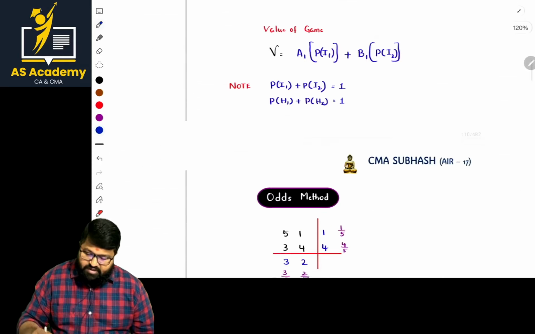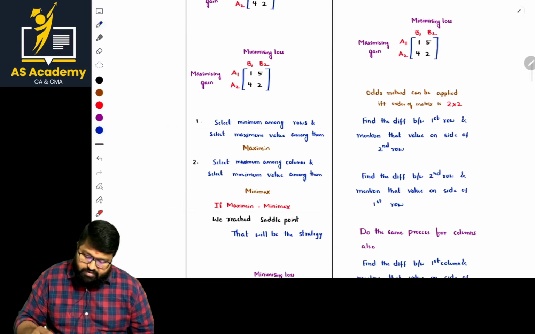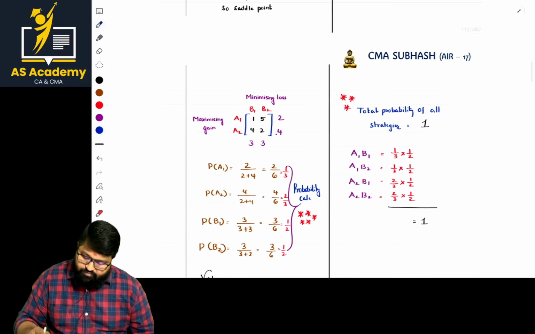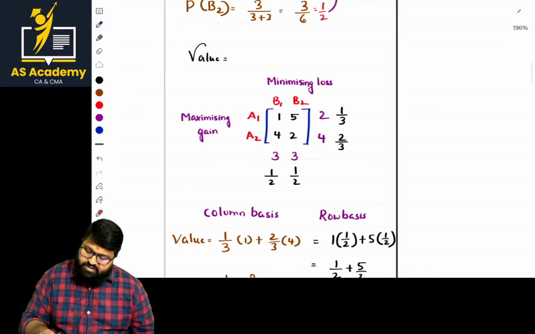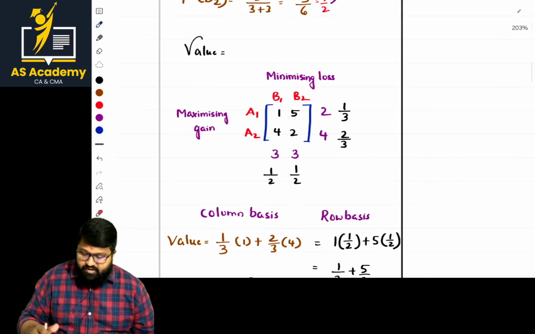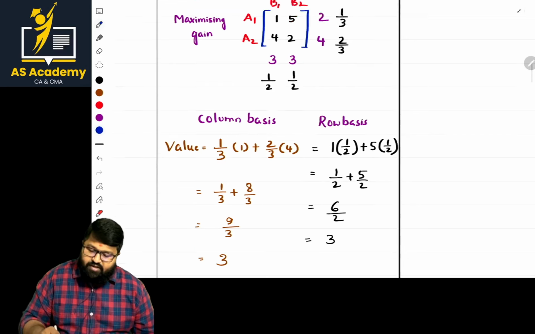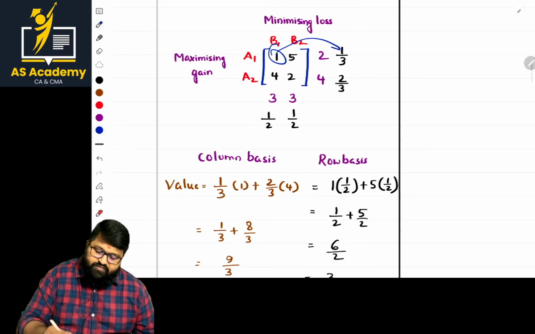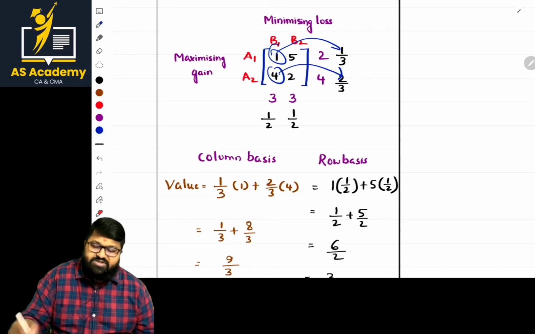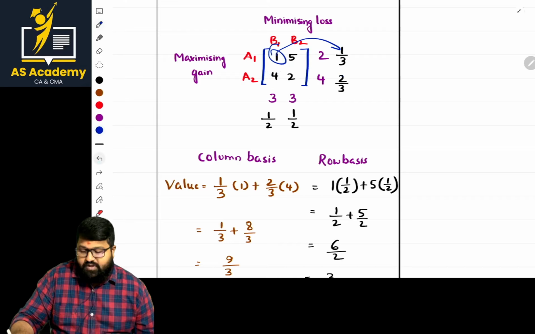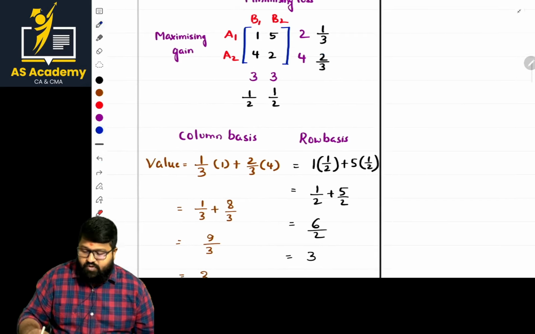Okay, if it is clear, we shall go to the next one. Next problem. This problem is done now. See, the probability is mentioned there, and they also calculate the value. So how did you get the value? The value is clear now. I said 1 into this one, 4 into this one, and the summation is the value. Am I clear? So now this part is done.